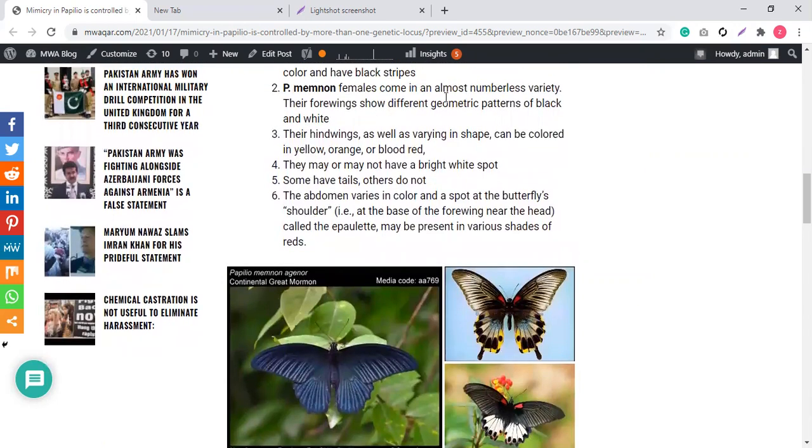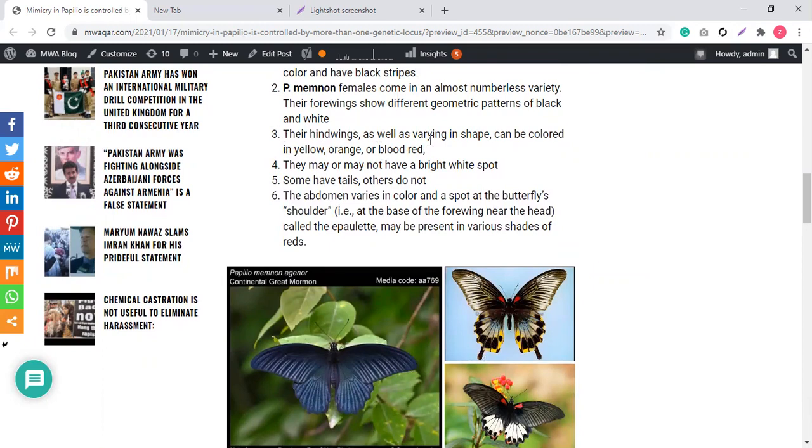So the females come in almost numberless varieties. Their forewings show different geometric patterns of black and white. These are the hind wings, these are the forewings, and these are the tails.